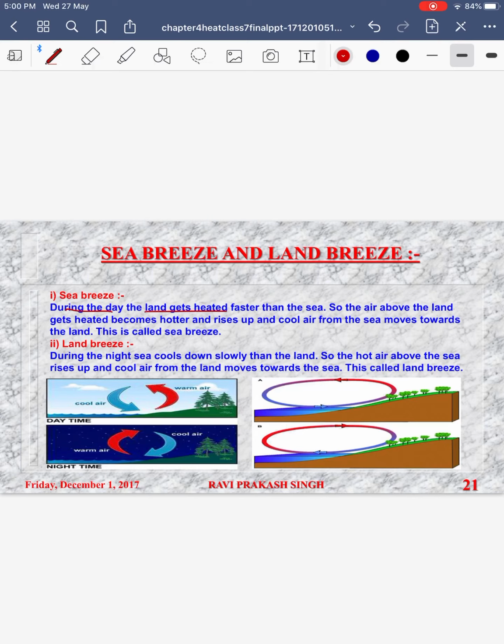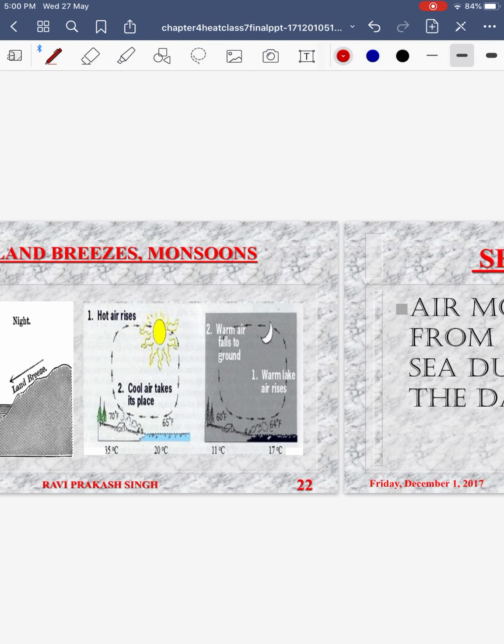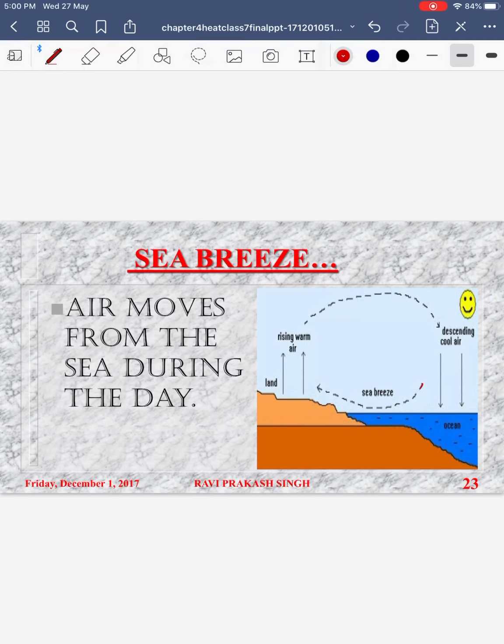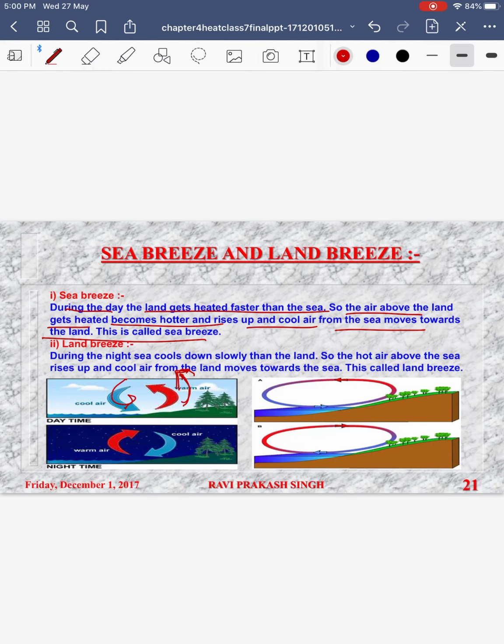During the day the land gets heated up faster, so air above land gets heated and becomes hotter. It is hotter, so what will happen? It will start rising up. Warm air on the land will start rising up, and over the sea, where it is comparatively cooler, air comes down. As a result, cool air starts blowing from sea towards the land. You can see from here, cool air is blowing from sea towards land, and hot air is going from land to sea. Cool air blowing from sea to land is called sea breeze. The reverse is land breeze, which happens at night.